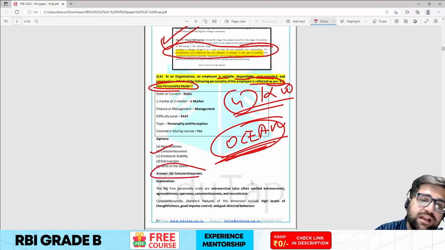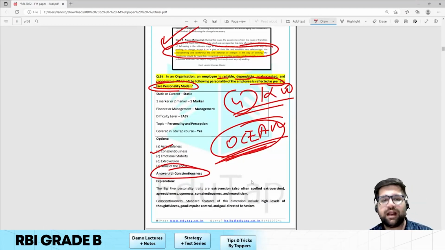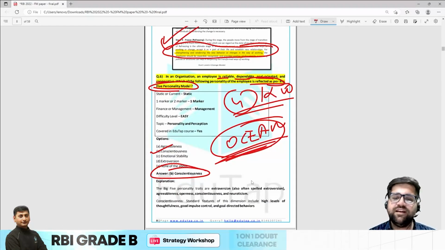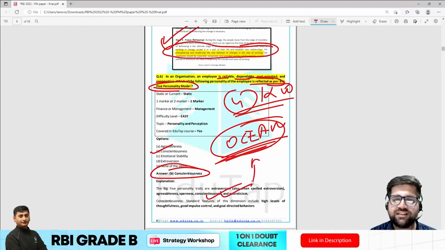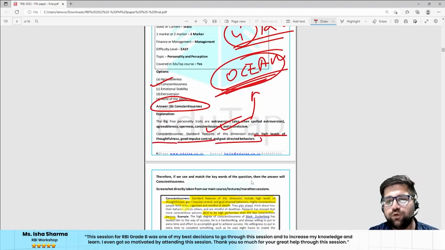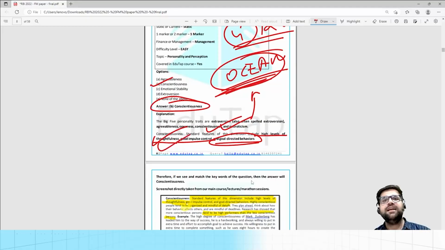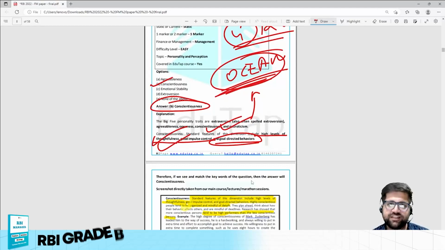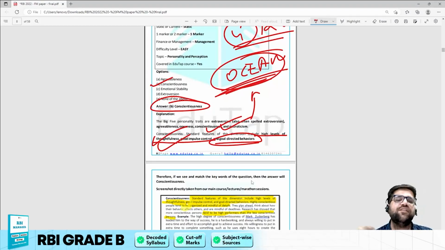Now when you are reading about conscientiousness, you will understand that the Big 5 personality traits are what I have already explained via the OCEAN model. Under conscientiousness, you will understand that there is a high level of thoughtfulness, good impulse control, and goal oriented behavior as well. And in the notes, we have clearly given you that if you are high on conscientiousness, then you will have certain features, and if you are low on conscientiousness, then you will have certain features.